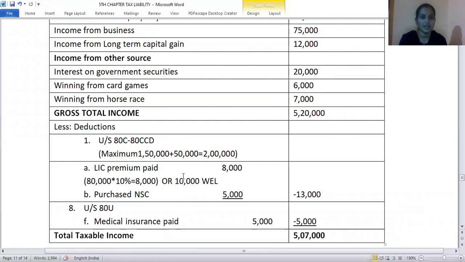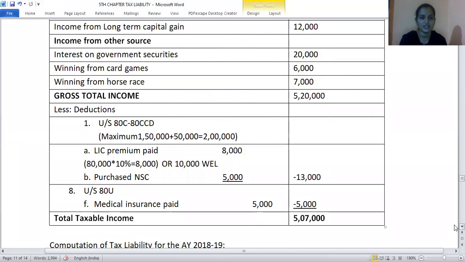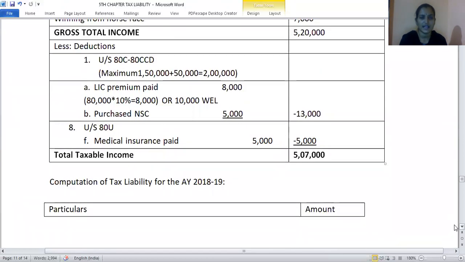Deductions: LIC premium paid. See, 10% of the sum assured. Sum assured is 80,000. On that 10% is 8,000, and premium paid is 10,000. Compare the both. Whichever is lower should be considered. So 8,000 is lower. That should be taken as a deduction. And NSC purchased is 5,000. So under section 80C, total deduction is 13,000. Medical insurance paid is 5,000 under section 80D. From the gross total income, we'll make the deductions, and whatever is there is the taxable income.